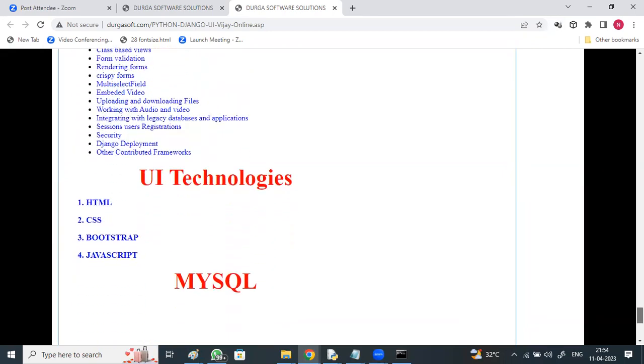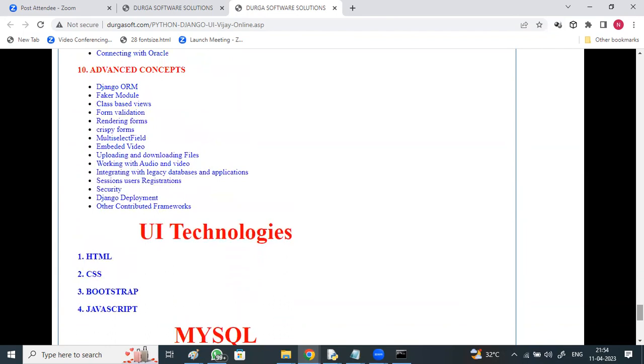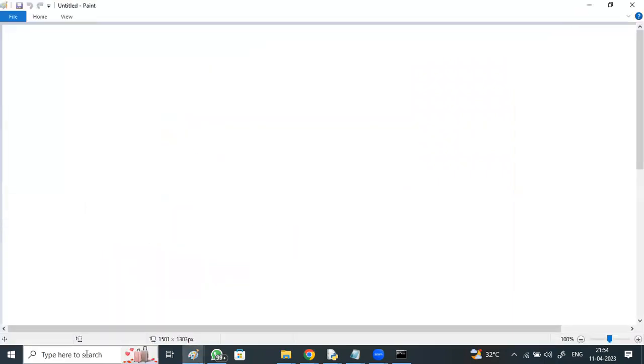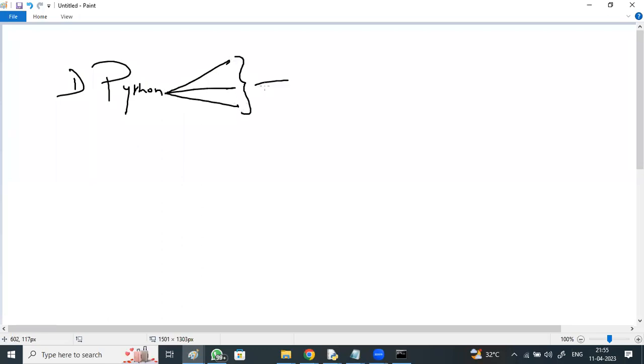And along with that, you need to have knowledge about web development, UI technologies, HTML in brief, CSS, Bootstrap, and JavaScript in brief, and also MySQL will be discussed. So you'll be learning Python, where in this Python core, advanced, application oriented modules, nearly 70 to 80 hours we'll be spending.